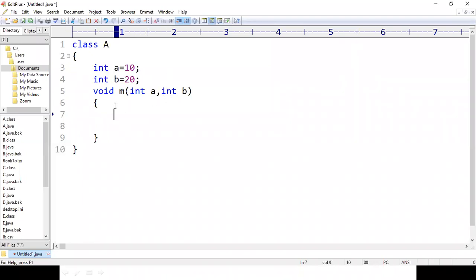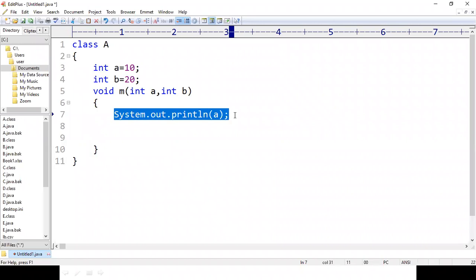Remember this one. Then here I want to print System.out.println A, and similarly I want to print B also.